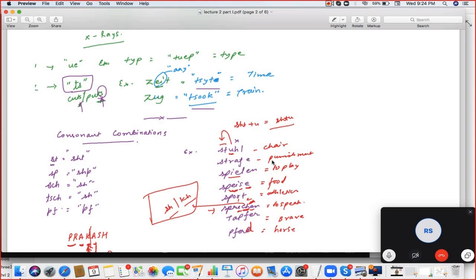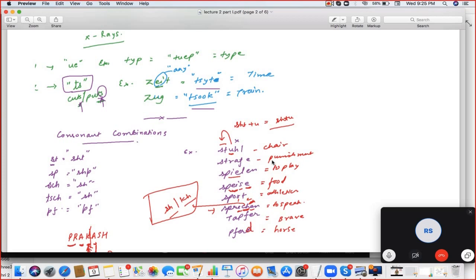What did you mention about UI? Trip. Y is the UI sound, so it will be trip. Next, the words are Zeit, site, and Zuck, soup. Site and Suppe. Correct.